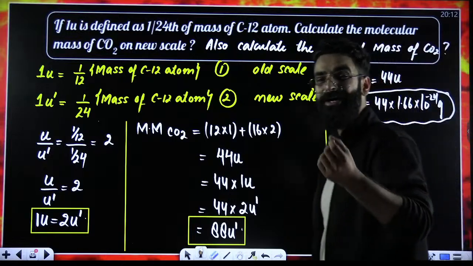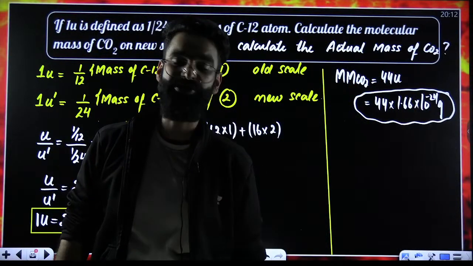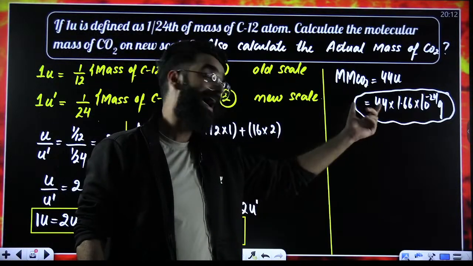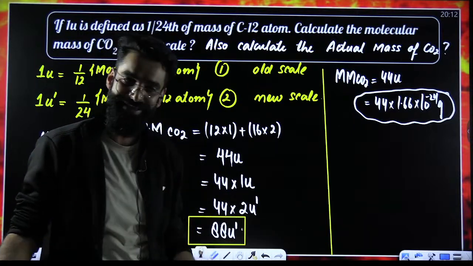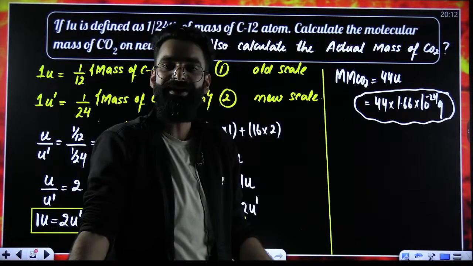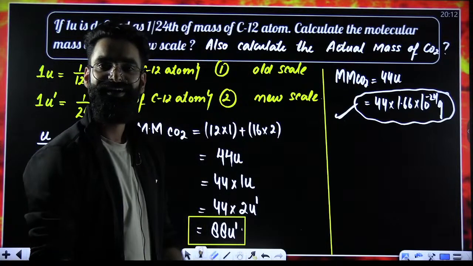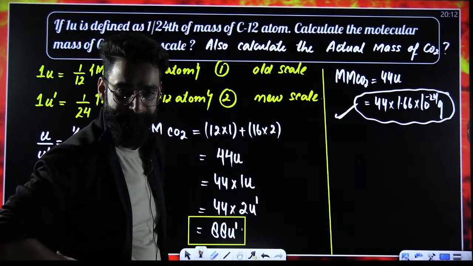Now, I made you write one simple statement a few minutes back. On changing the standard, does the actual mass change? Actual mass does not change, right? It remains unchanged. So the actual mass of carbon dioxide as per the new scale also will be this much. Do you get it?